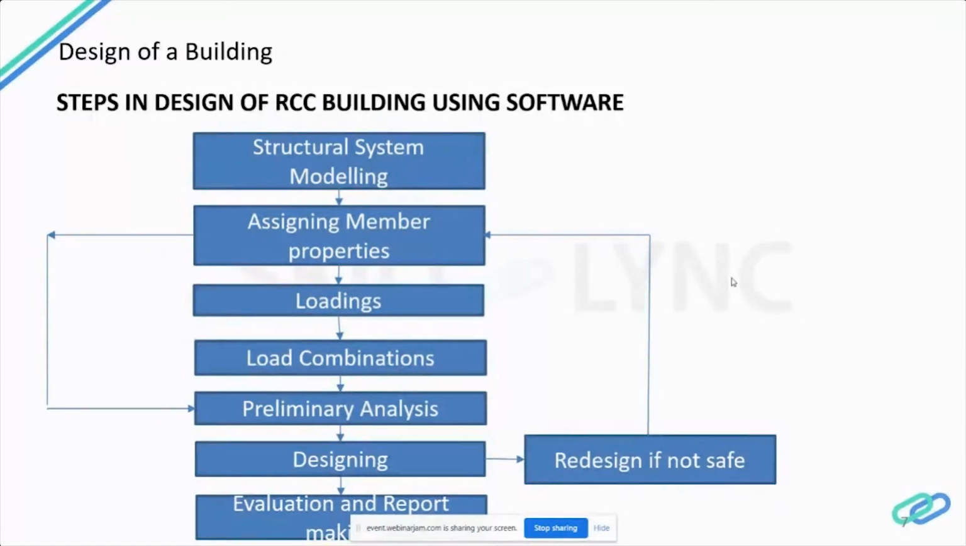The second thing is assigning member properties. That is, you will be assigning the size of the columns and beams in the software. So that after analysis, if the columns or beams are insufficient for the applied load, then you have to reassign the members and do the analysis again. That is what I have shown here: structural system, assigning member properties, then the loading. In this session, I'll be clearly explaining how to calculate the dead load, live load and wind load.